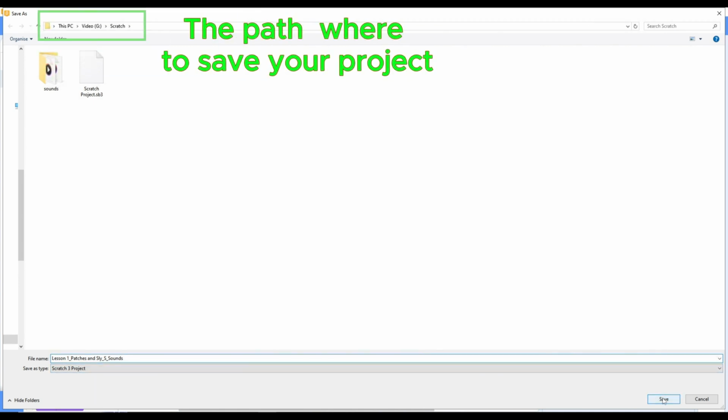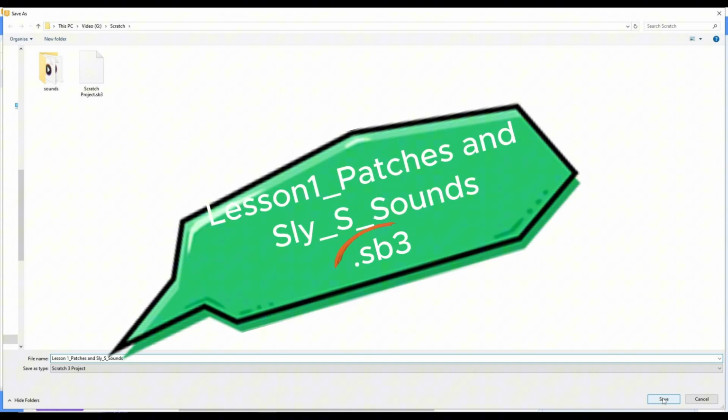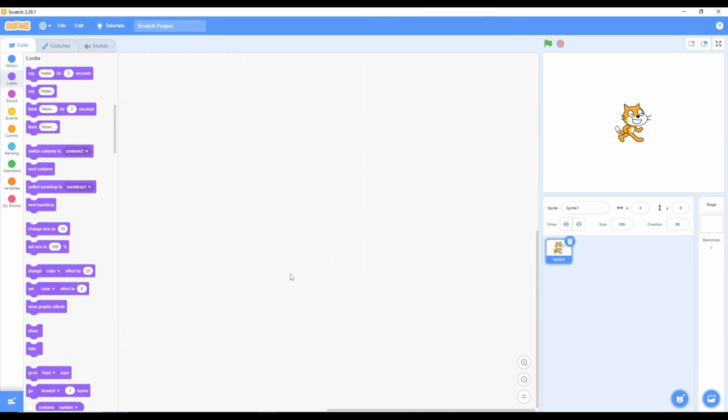Look at the top of the window, or the path displayed. Choose a folder you will remember. Selecting the save location. Once you've selected the desired folder, locate the Save button in the bottom right corner of the window. Click on the Save button. Your Scratch project will now be saved as an SB3 file, the standard file format for Scratch 3, in the chosen location. Opening a saved Scratch project, bringing your work back to life.